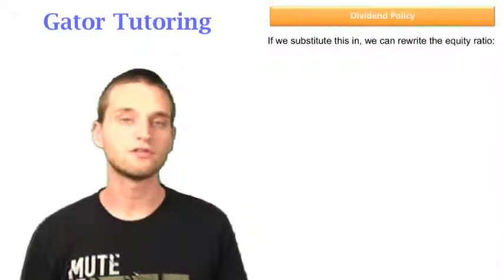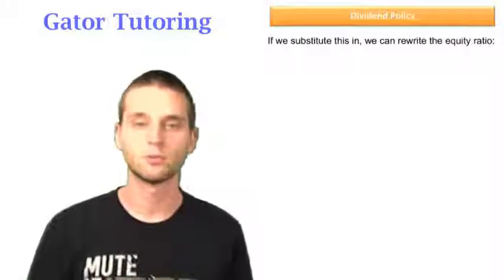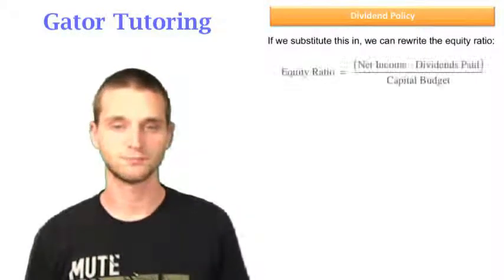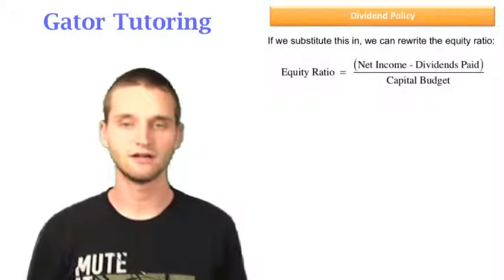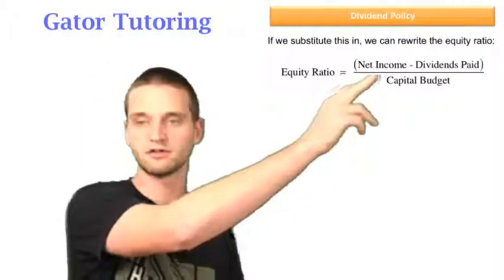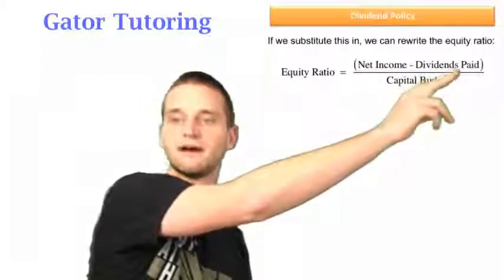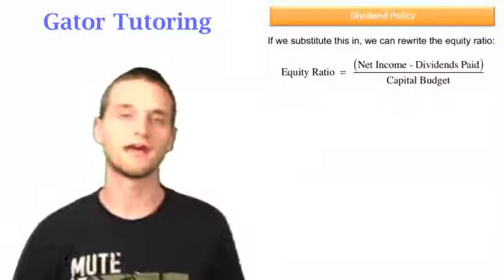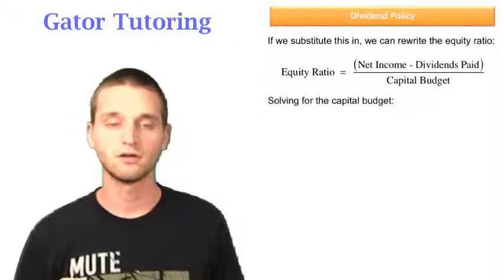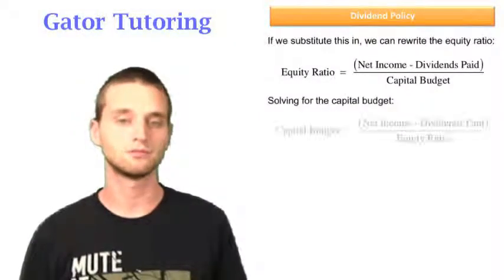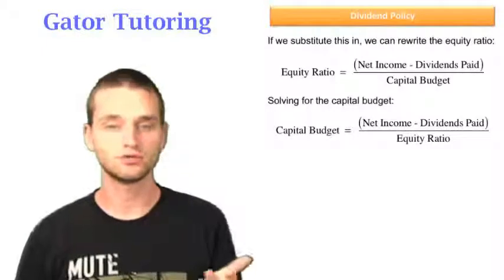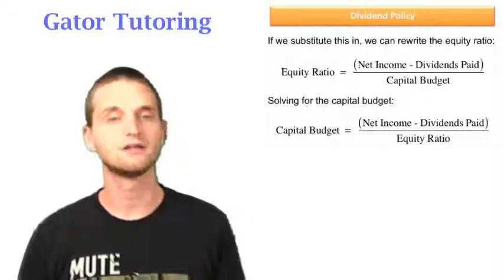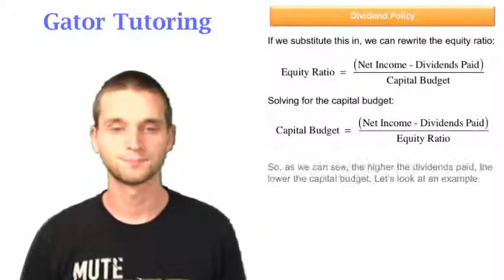If we substitute this into the equation we just wrote, we can rewrite the equity ratio. So the equity ratio, again, is the total amount of equity. Now we're just substituting in, so it's net income minus dividends paid over the capital budget. If we solve this equation for the capital budget, we get this equation. Capital budget equals net income minus dividends paid divided by the equity ratio.